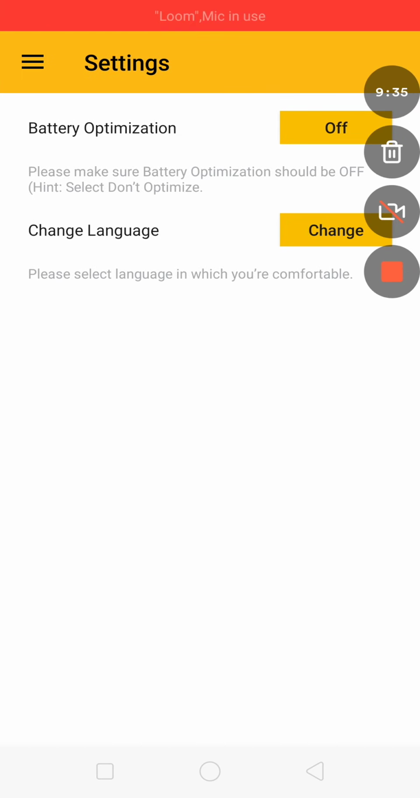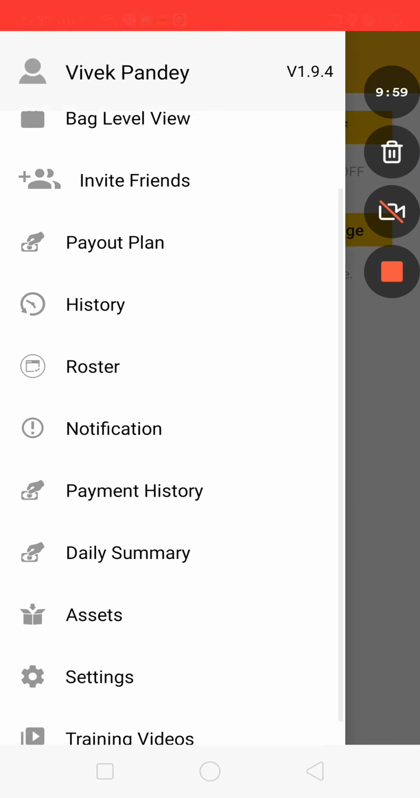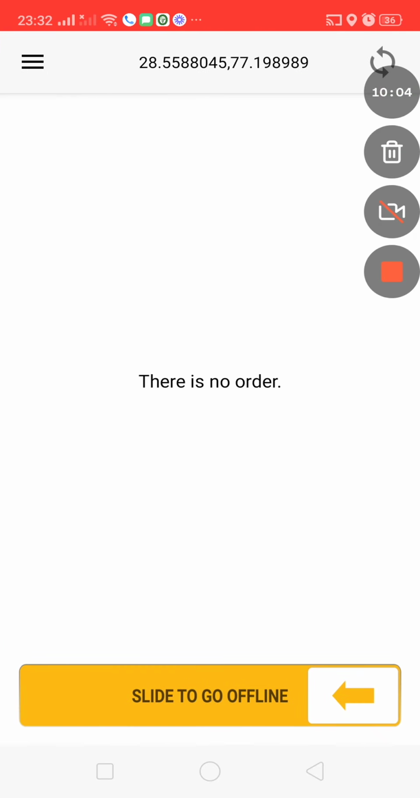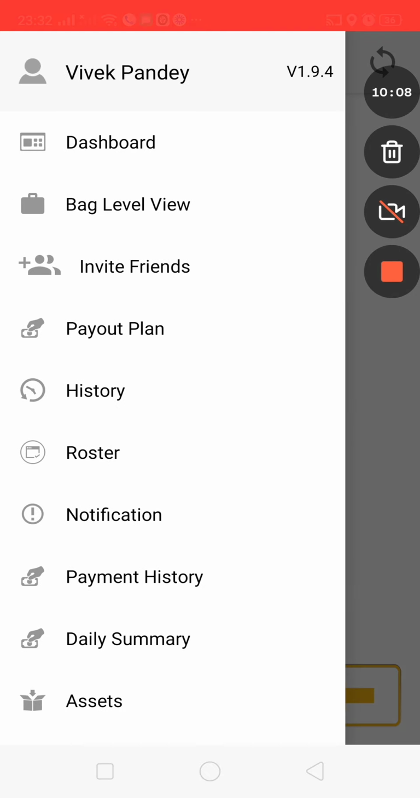Then we have settings. This app consumes a lot of battery because the rider continuously has to switch his location on, and most of them keep it on continuous charging using their mobile chargers. So the battery optimization is off here in default mode. He can change the language also from here. And then we have certain training videos which show how to optimize the battery or how to use the app in the best possible way. So we can put various training videos.